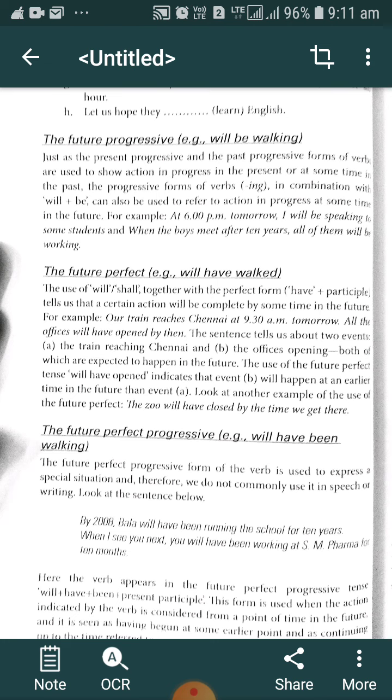Just as we have seen, if both actions are completed in the past, and when we have to describe the previous action we use past perfect tense, and to describe the latter action we use simple past tense. In the same way, if both actions happen at some point in the future, we use future perfect tense to describe the previous action and simple future tense to describe the latter action.